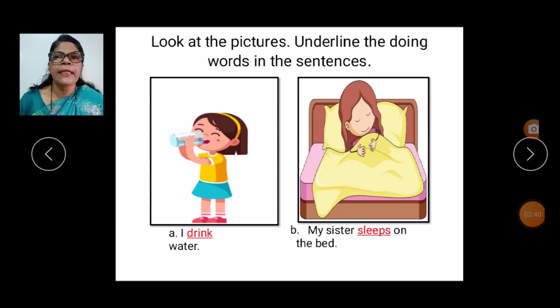In this slide here, children, look at the pictures, underline the doing words in the sentences. As I have already told you about the action. Can you tell me what this girl is doing here, children? This girl is drinking water. So, I drink water. So, what is the action there? Drink. The next one. My sister sleeps on the bed. So what is the action here? Sleeps. So we have to underline sleeps. My sister sleeps on the bed. I drink water. My sister sleeps on the bed.